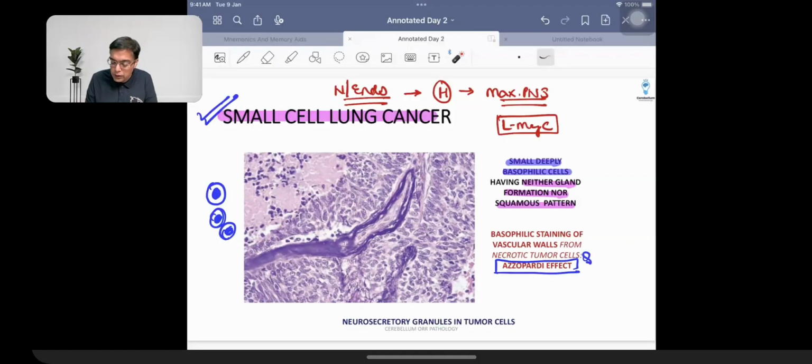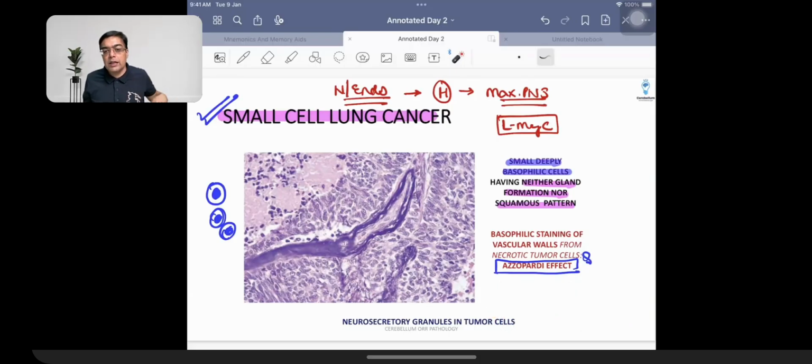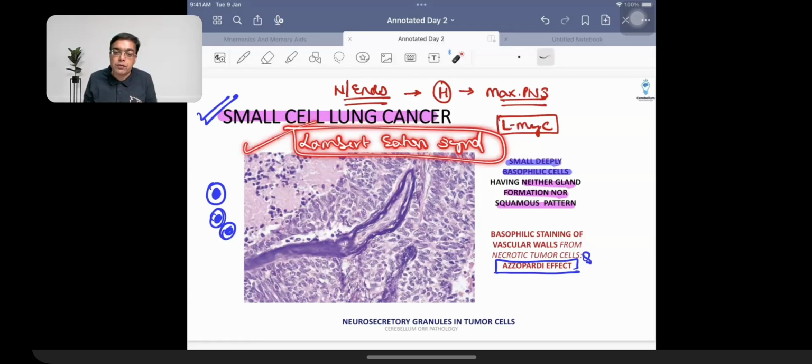Whenever we are talking about this kind of a tumor, it can be associated with secretion of a lot of hormone-like substances. So there is a high risk for development of paraneoplastic syndromes. That is what is mentioned in your notes as well. SIADH. And the patients are going to develop a condition that is given the name of Cushing syndrome, or the patients can have calcium imbalance as well, right? One of the important paraneoplastic syndromes, or important findings in a patient having small cell cancer, is formation of antibodies against calcium channels. When there is formation of antibodies against the calcium channels, patients can have muscle weakness, and that kind of muscle weakness is going to be given the name of Lambert-Eaton syndrome. So Lambert-Eaton syndrome is something that you would associate with a patient suffering from small cell cancer.